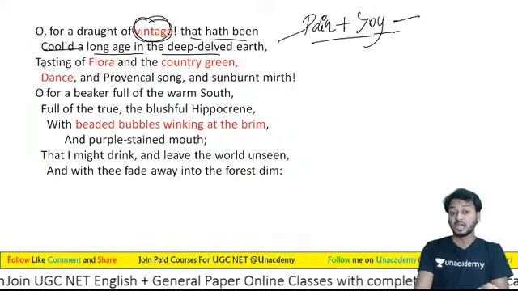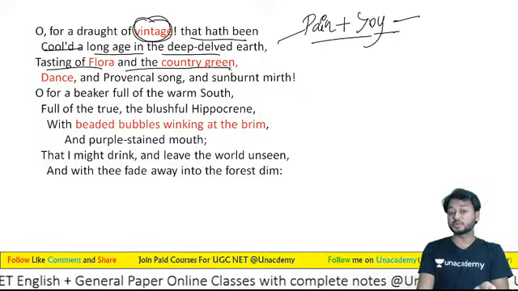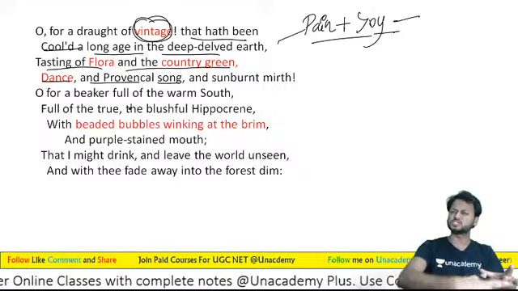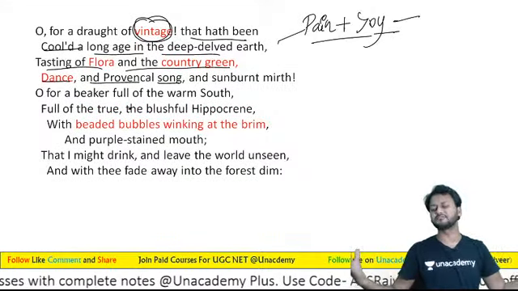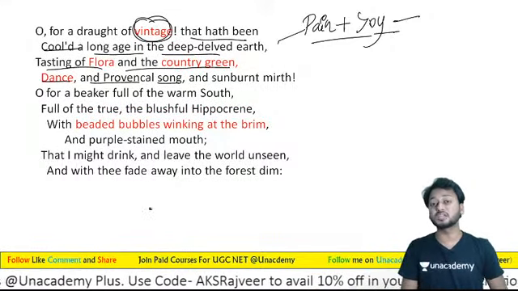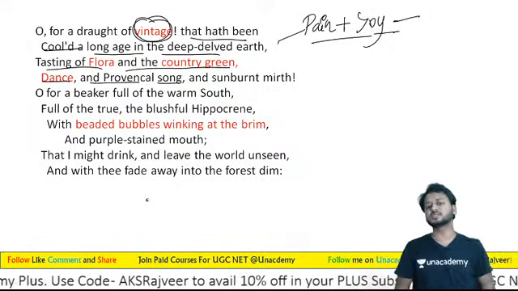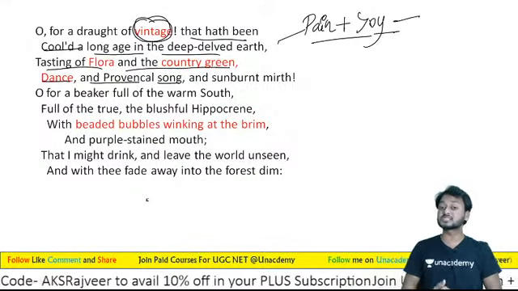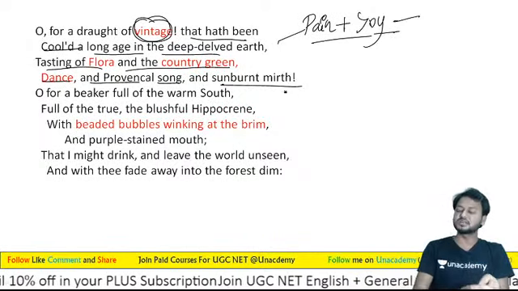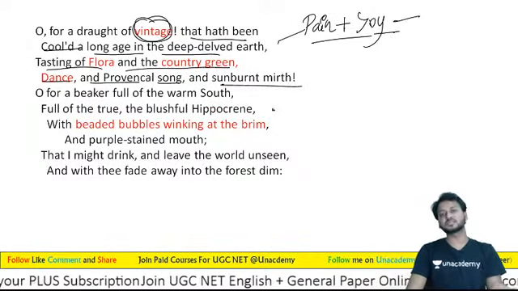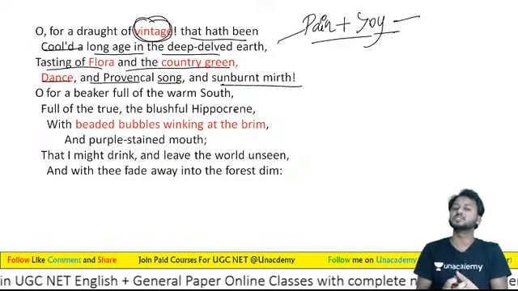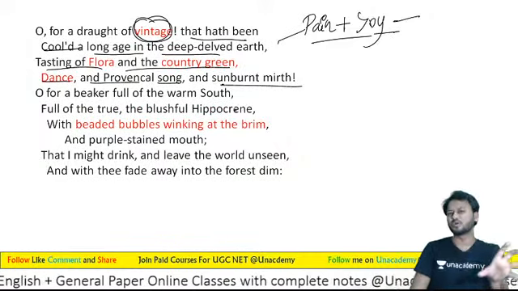So he says, tasting of Flora and the country green, dance and Provençal song, where people are enjoying, full of fun. So at that particular time, tasting of Flora and the country green, on any countryside, the people are enjoying, and they are taking sunburnt mirth. It means, learners, that when the winter days in England end and there is sunshine, the people go outside and enjoy, at the beaches and so on.